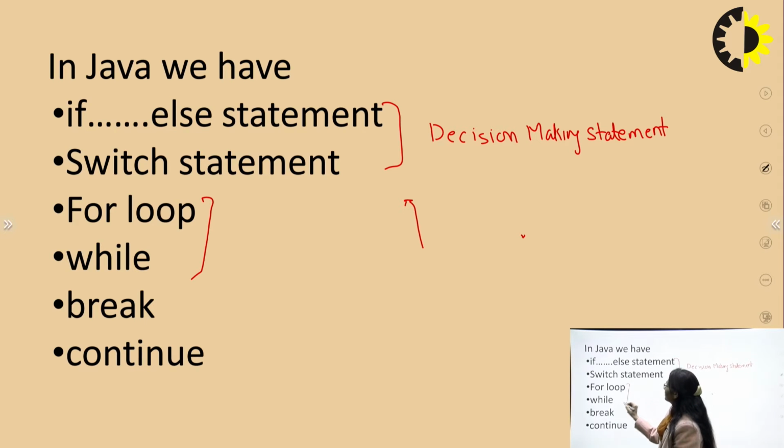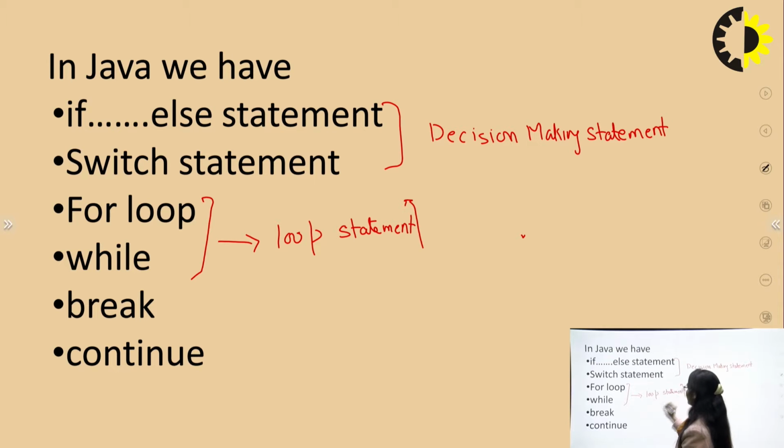The for loop and the while loop are the loop statements. As we have seen in C and C++ programming, execution is done with the help of the for loop and while loop, while the if-else statement and switch statement decide what to do in the program. Break and continue are the jump statements.